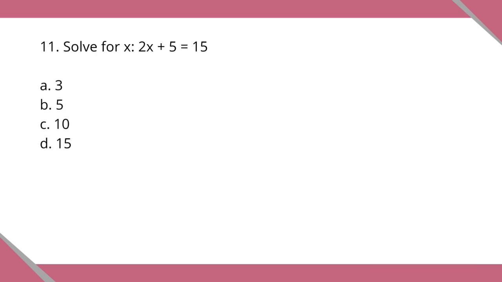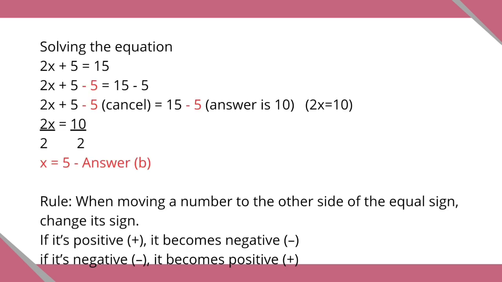The correct answer is B, 5. To solve the equation 2x plus 5 equals 15, move the 5 to the other side, which changes its sign to -5, giving 2x equals 15 minus 5, which is equal to 10. Then divide both sides by 2 to get x equals 5. This is the only value that satisfies the equation.